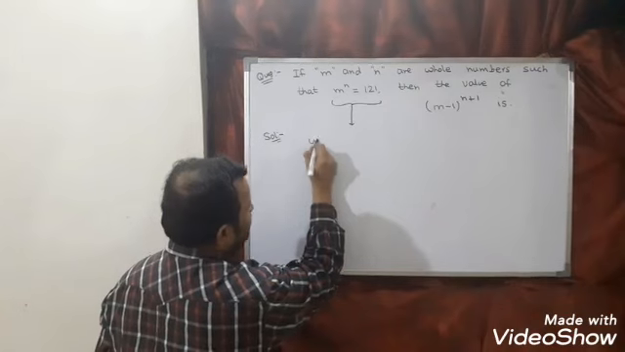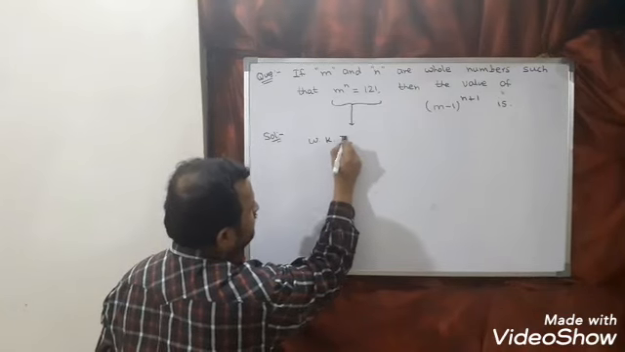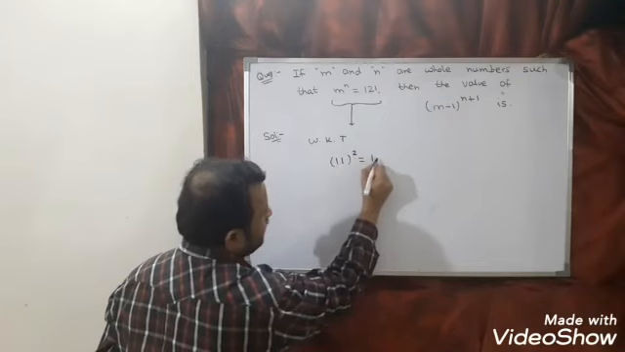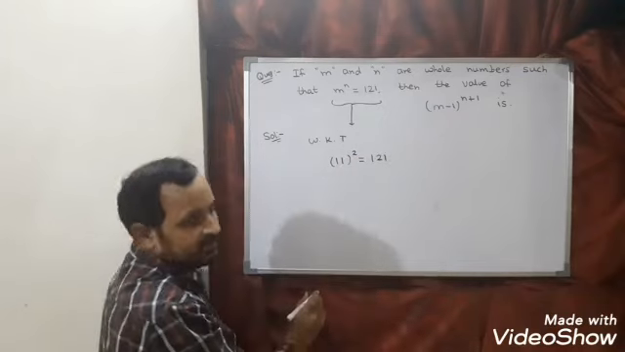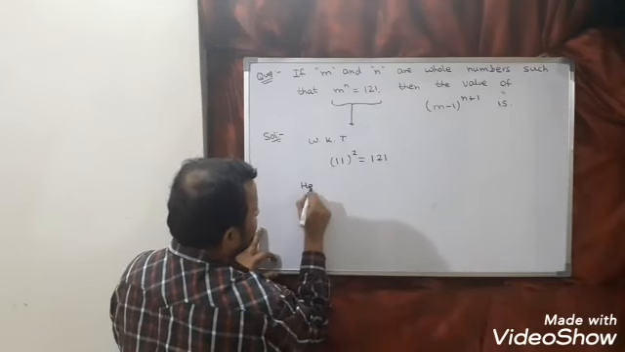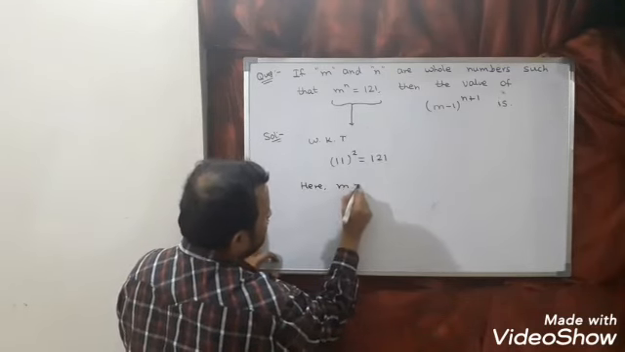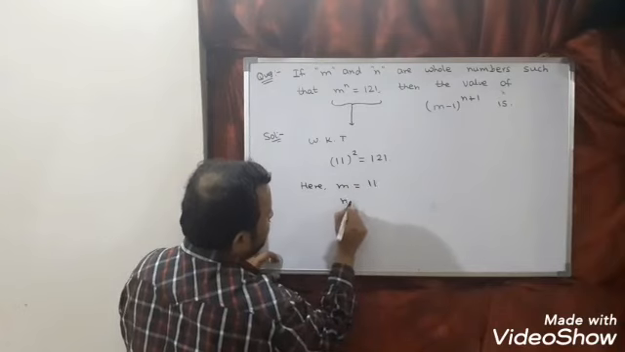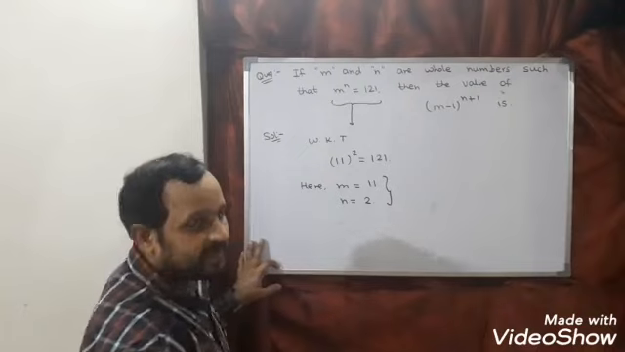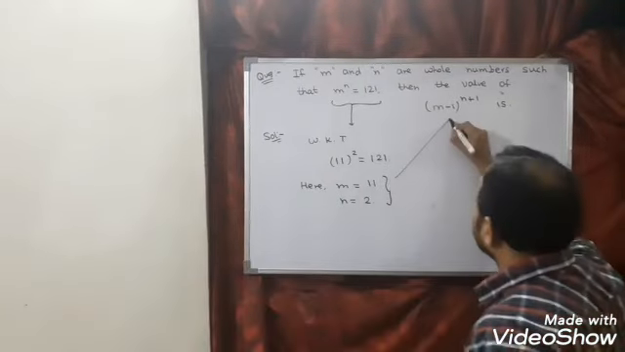We know that 11 square is equal to 121. So if you compare this and this, can you tell me what m is here? m is nothing but 11, and n is nothing but 2. So these values of m and n I am keeping here.